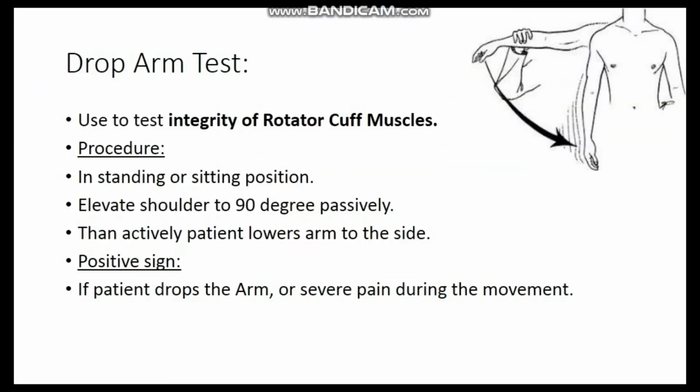And the second test is the drop arm test, which is used to test the integrity of the rotator cuff muscles. In this test, the patient will be in the sitting or the standing position, and the therapist will passively elevate the arm of the patient to 90 degrees and then leave the arm. Then the patient actively lowers his arm to the side. If the patient drops his arm without any control or complains of severe pain during the movement, it means the drop arm test is positive.